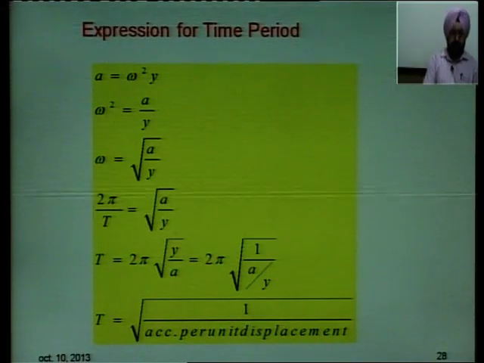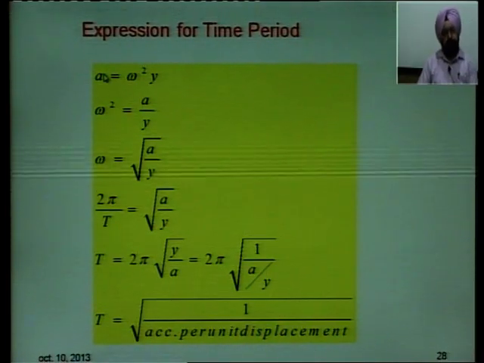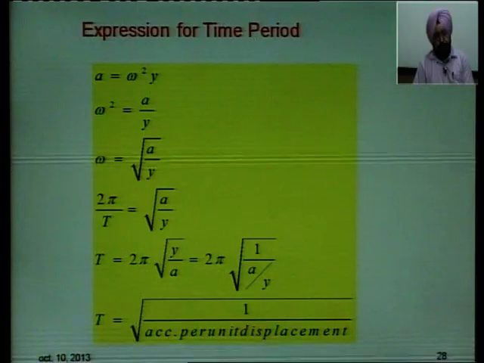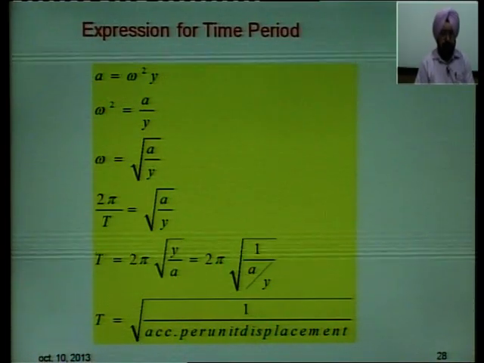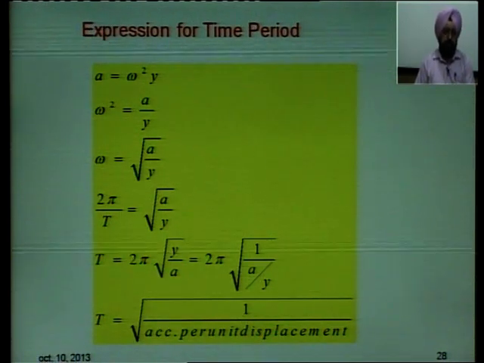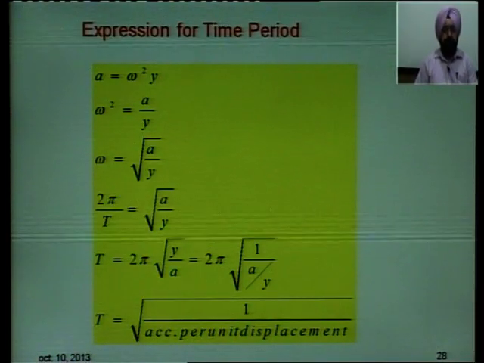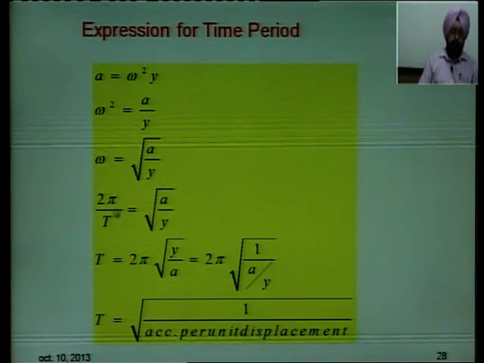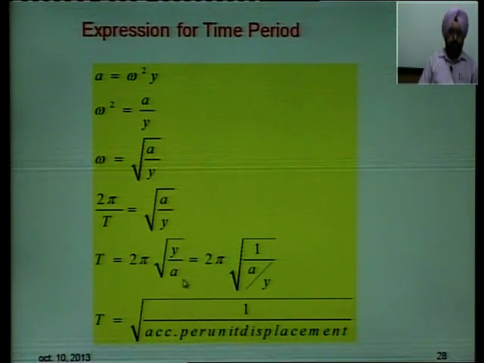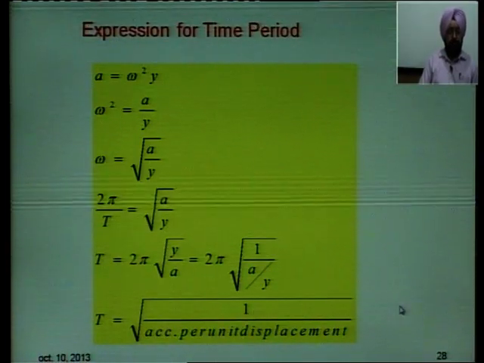We can find the expression for the time period by taking only the magnitude of acceleration. We had seen that acceleration is minus omega square y. Remove the negative sign, and you simply get omega square y. So, a is equal to omega square y, or omega square is equal to a divided by y. Taking the square root on both sides, you get omega equal to under root a divided by y. What is omega? It is 2 pi by T, or T is equal to 2 pi under root y over a. So, time period is simply 2 pi times the square root of displacement per unit acceleration.